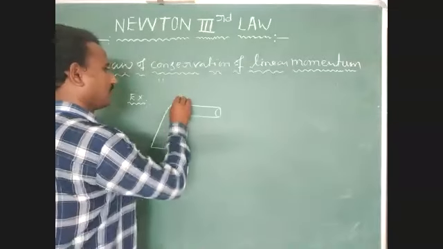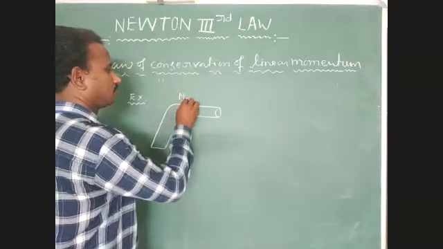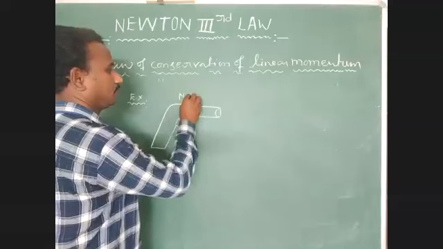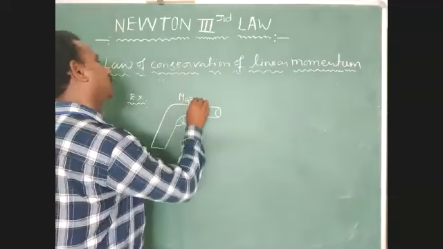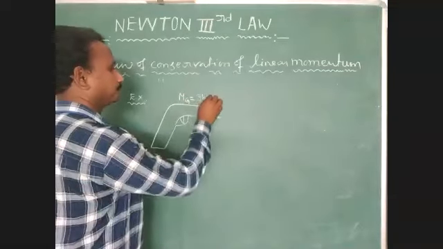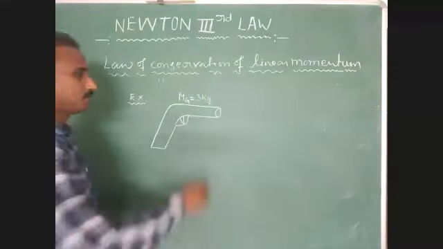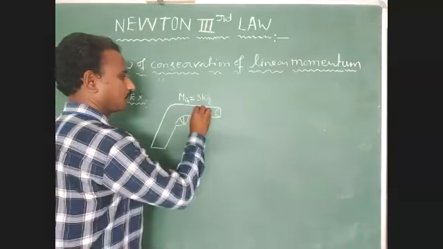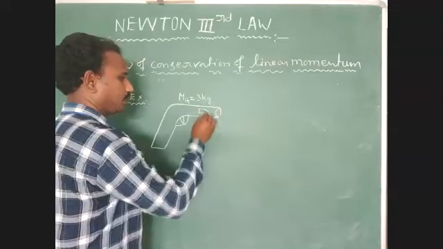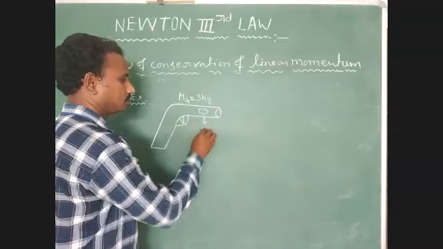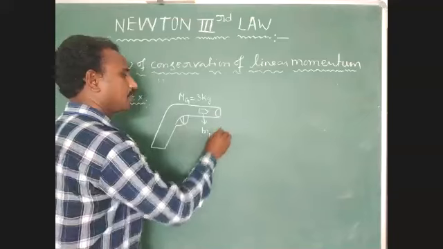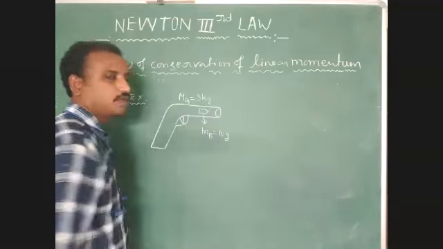Your mass of gun, mg, equals 3 kg. Mass of bullet equals 10 grams. It is a very small one.